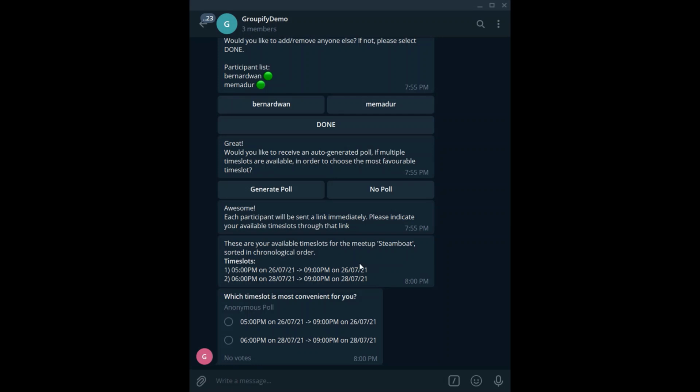Each time period is at least as long as the indicated duration length previously and will fall within the time frame of the event. If there is more than one time slot available, Groupify will then create a poll for users to vote on.